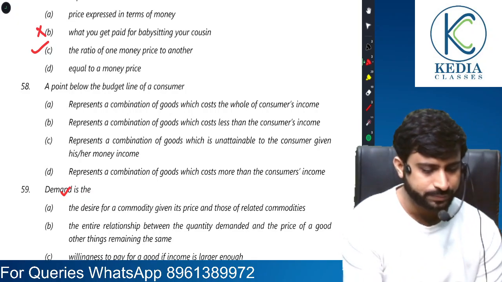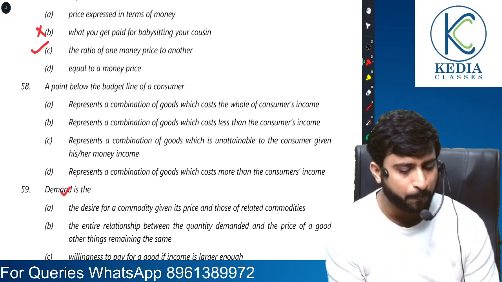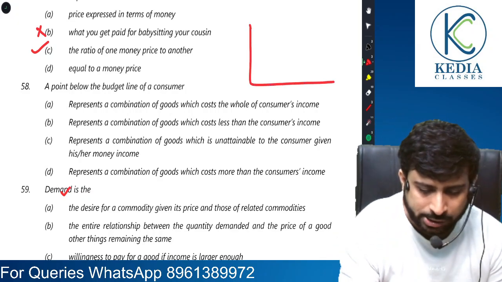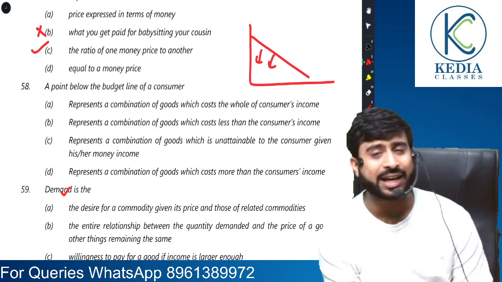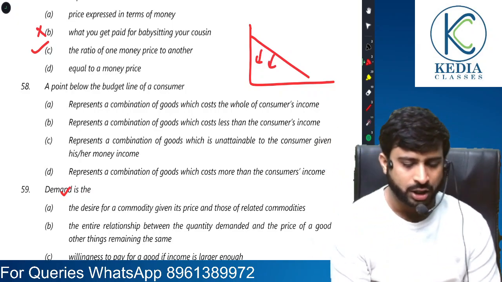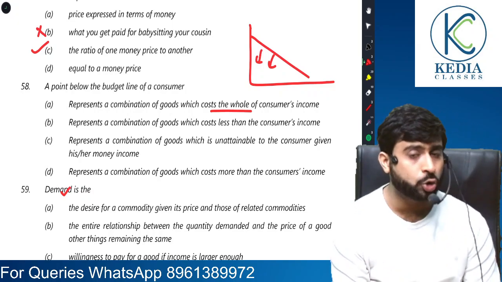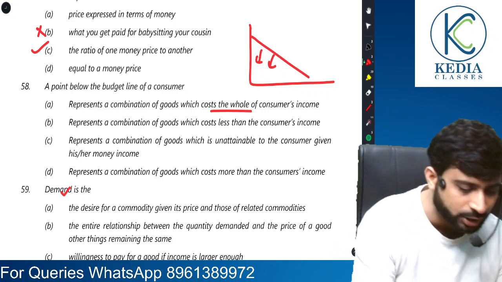Moving on, everyone. A point below the budget line of a consumer. So this is the budget line. Any point below this shows that the entire money has not been utilized. Does it represent a combination of goods which cost the whole of consumer income? No, that is the budget line. It represents a combination of goods which cost less than the consumer income. Yes.